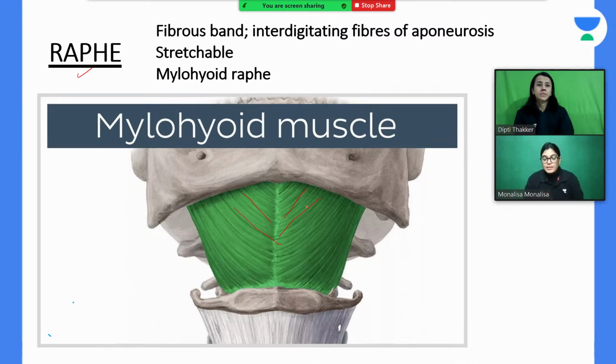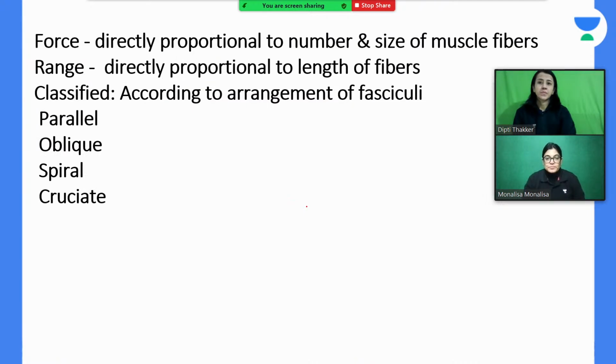I think this diagram is clear to you. So this is the mylohyoid muscle, an example of a raphe. Next. Thank you so much. Now I also want to tell that when we talk about muscle, the arrangement can be oblique, or parallel, or equidistant to each other. So actually, what is the function of these muscle arrangements? Why do we want to study this?